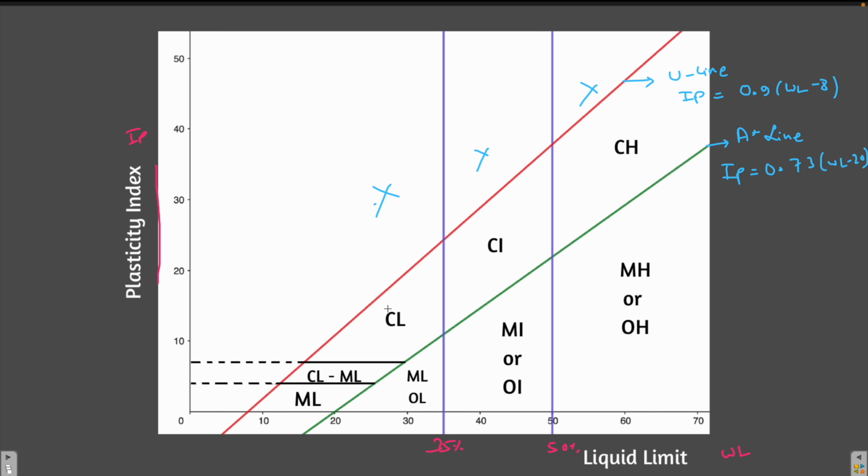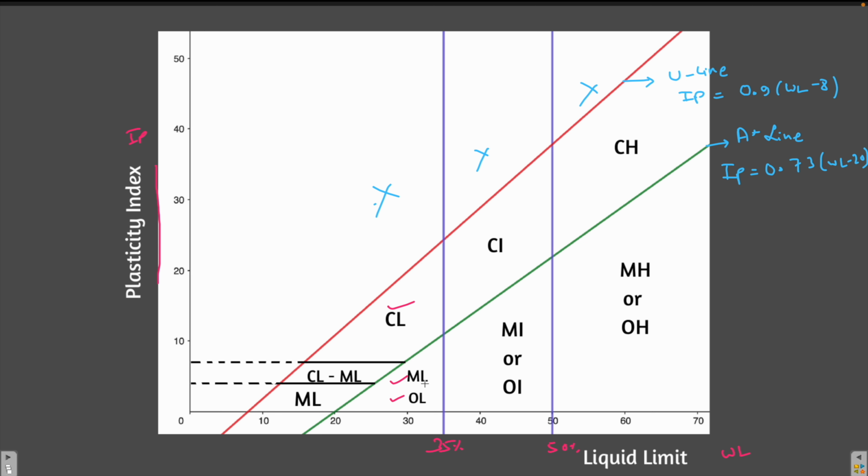So this is a clay with low compressibility if it lies below 35% liquid limit and above the A line. And this is silt with low compressibility or organic soil with low compressibility if it lies below the A line and behind the liquid limit of 35%.